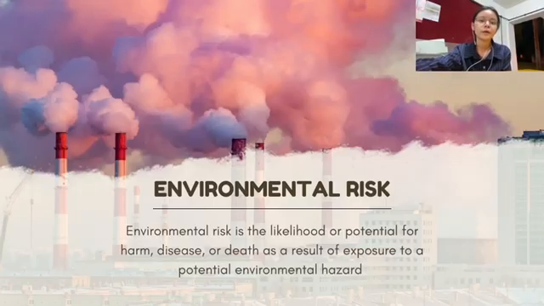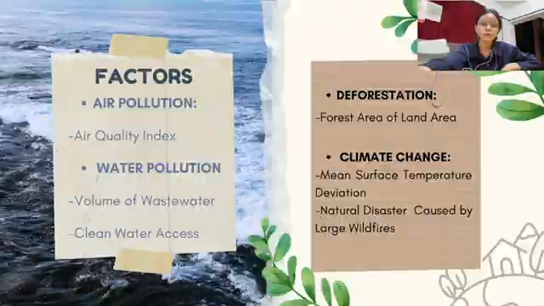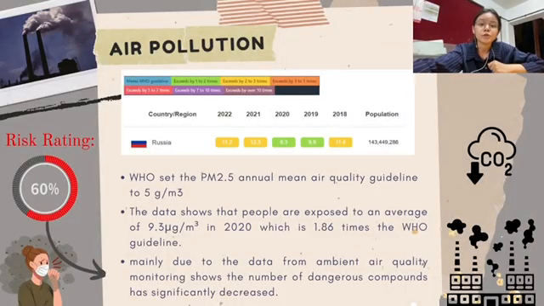Next, I will introduce the environmental risk, which refers to the likelihood or potential for harm, disease, or death as a result of exposure to a potential environmental hazard. A few indicators and factors are used to evaluate the environmental risk for Russia. The first factor is air pollution. The air quality index is 9.3 micrograms per cubic meter in 2020, which has a moderate risk rating of 16%